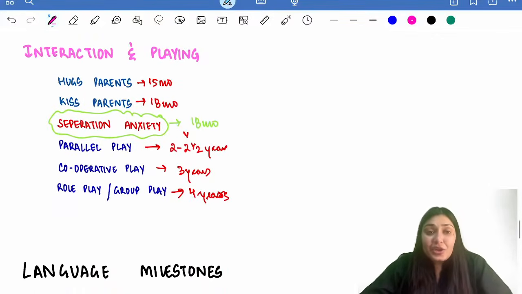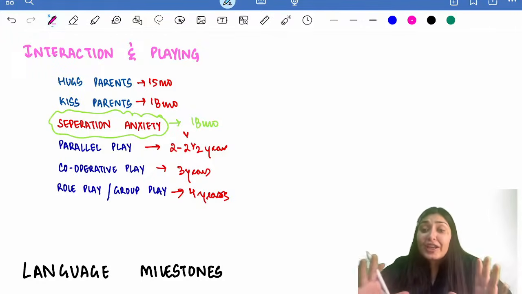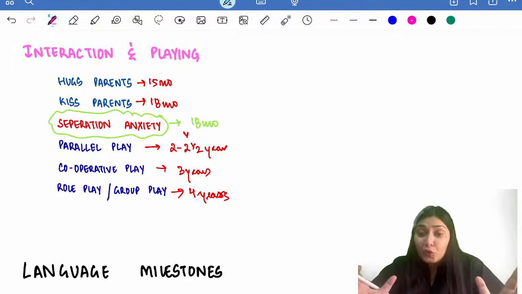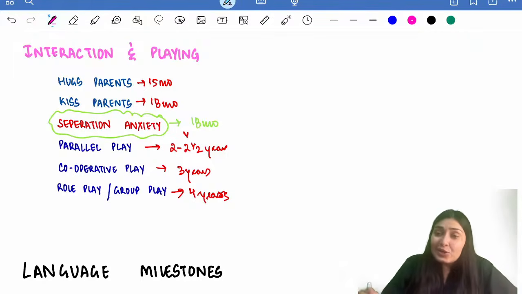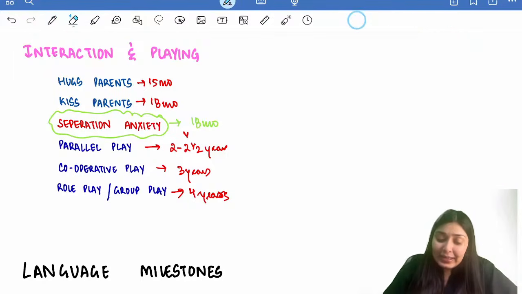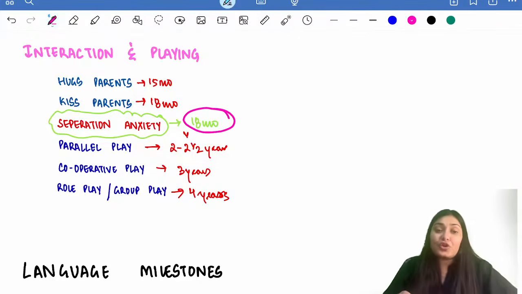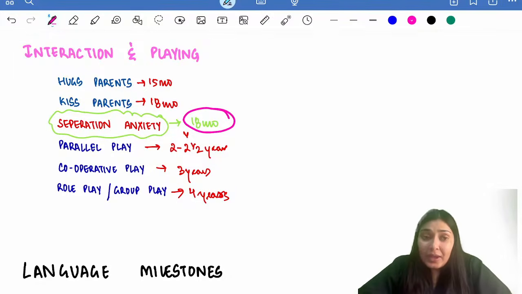Then comes interaction and playing. Initially, the child's world is very confined to the household. The child will be just around the parents. The child will be hugging parents, playing with the parents at 15 months. The child will grow fondness at 18 months. By 18 months, the child will be kissing the parents. And obviously, if someone is so much attached to the parents, if they now go to the office, there will be separation anxiety. So the separation anxiety sets in at 18 months of age. Right?